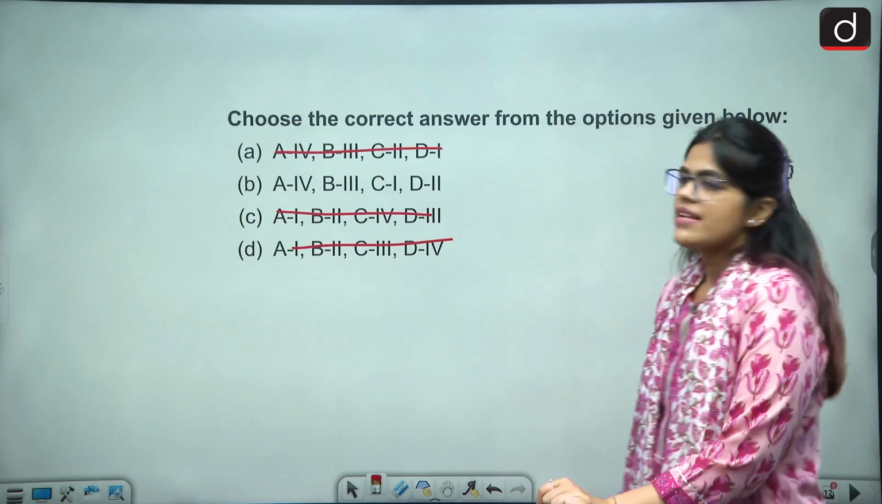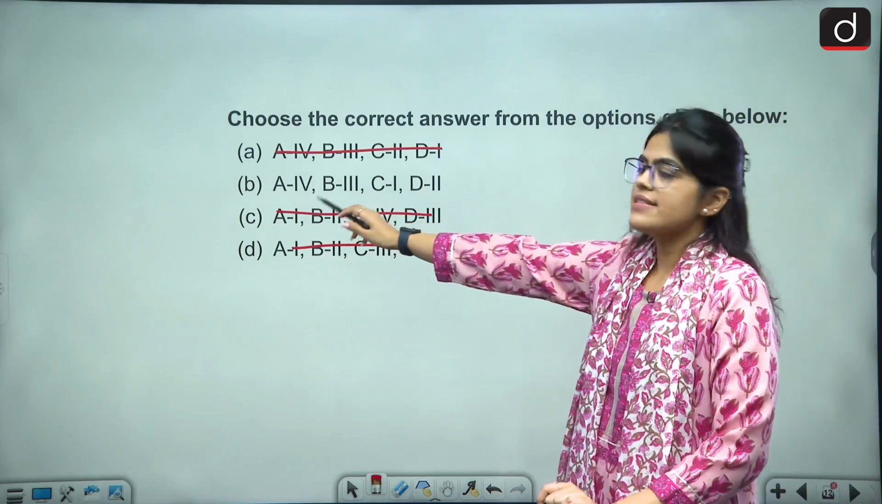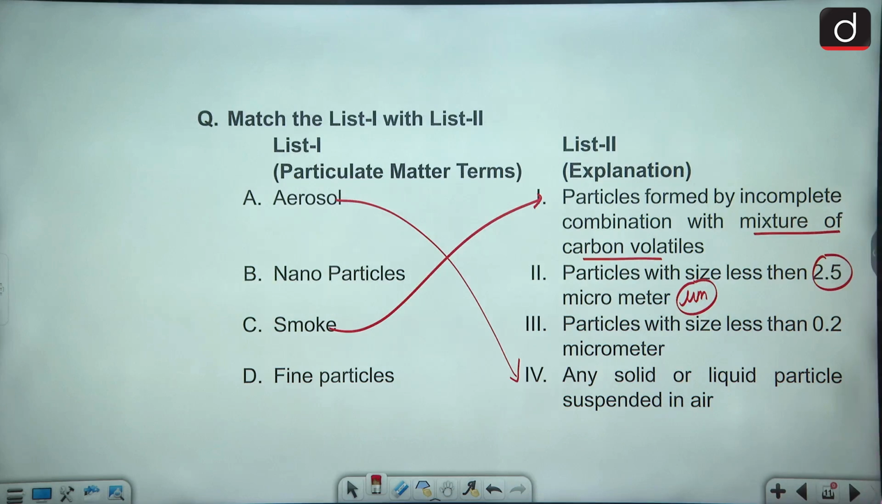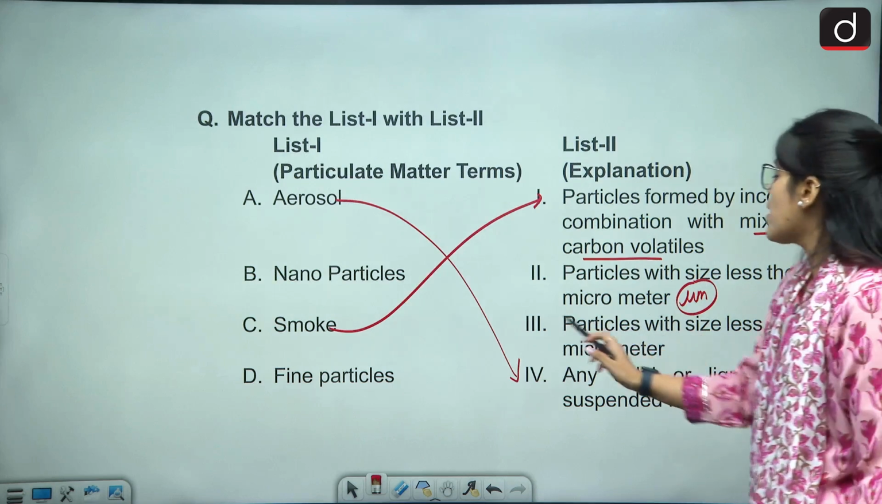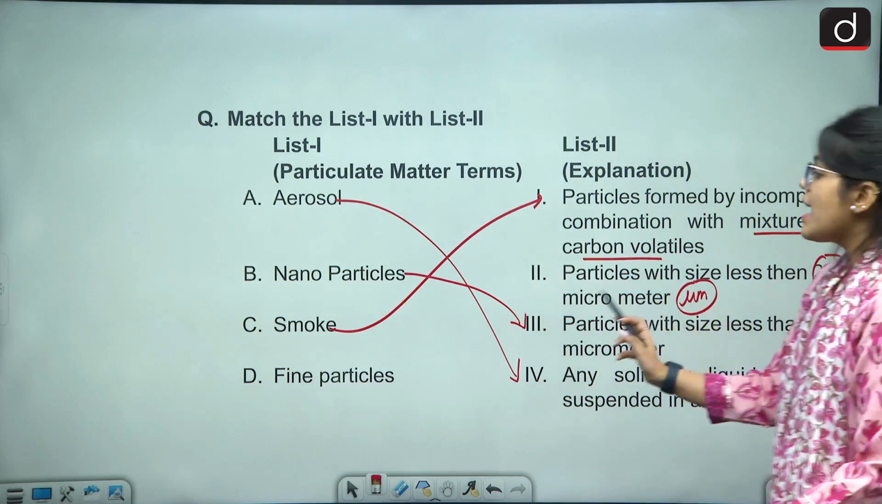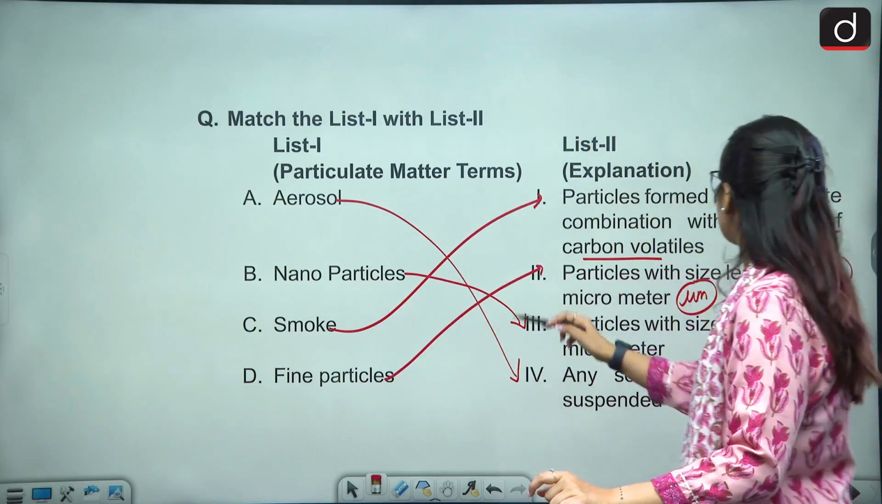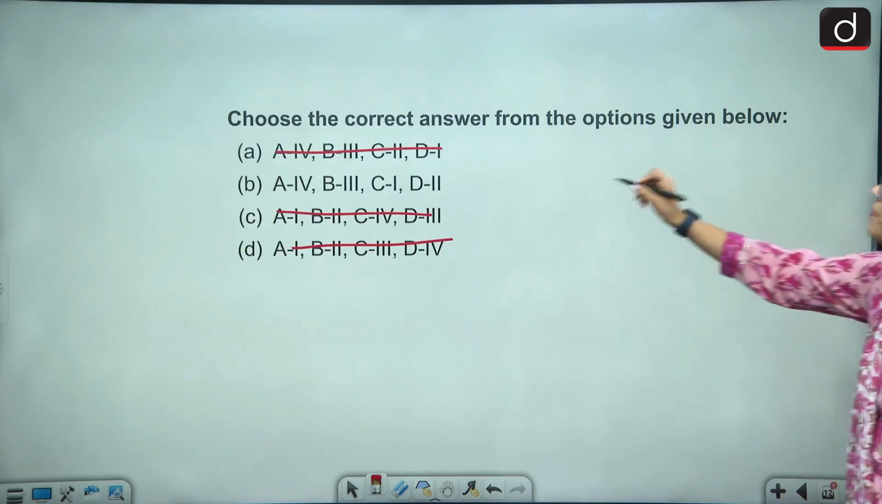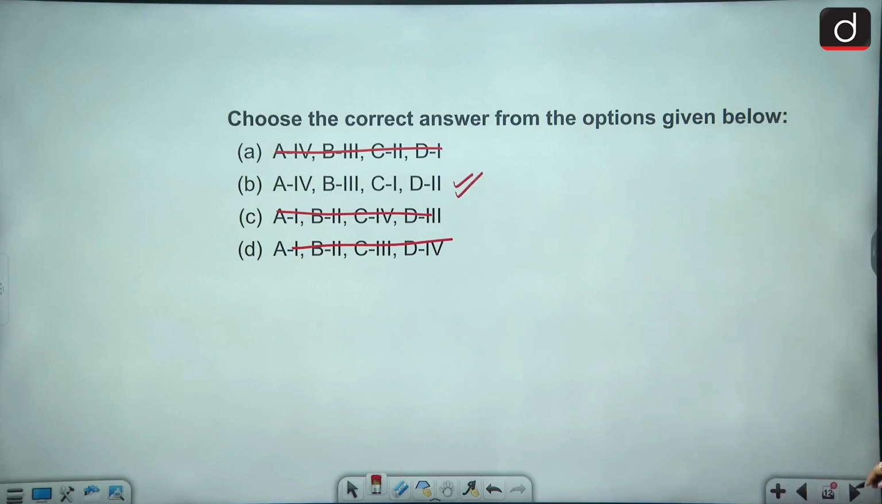So we have our right answer. It should be B, that is the right answer, right? But B किसके साथ match करेंगे? Further, B would be matched with 3. Nanoparticles are the particles that have the diameter less than 0.2, and as well as the fine particles have a diameter less than 2.5, right? So this becomes the right answer. B is the right answer for us.